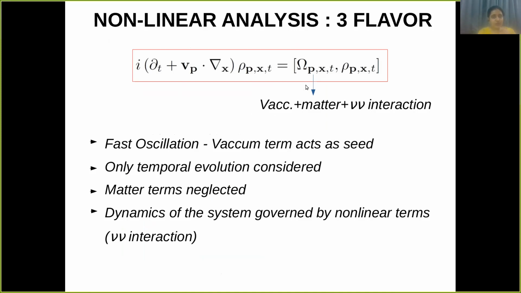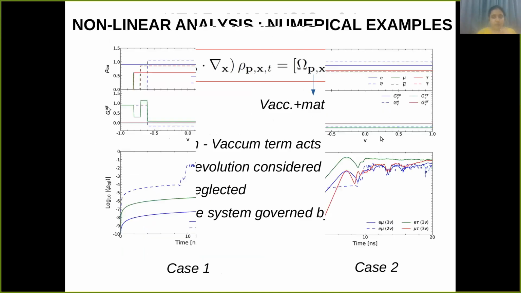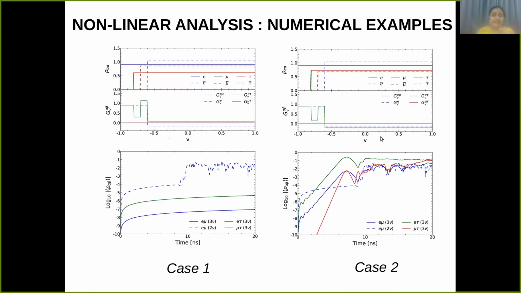So this is the evolution equation, and here rho is the density matrix and H is the Hamiltonian, which consists of a vacuum term, a matter term, and a nu-nu interaction term. Now here, since we study fast oscillation, the vacuum term is taken to be 0. We neglect the matter terms also, and we study only the temporal evolution. So the nu-nu interaction term governs the whole dynamics of the problem. These are the numerical examples which we have taken.